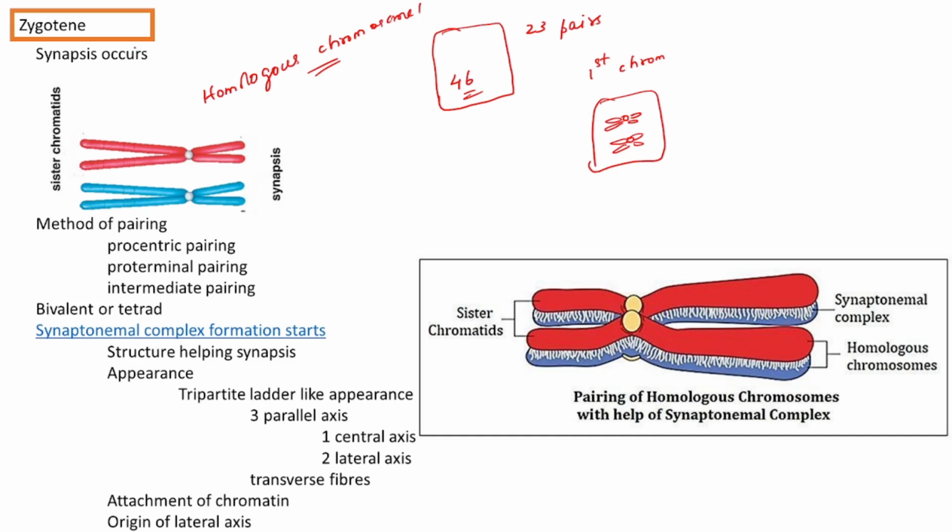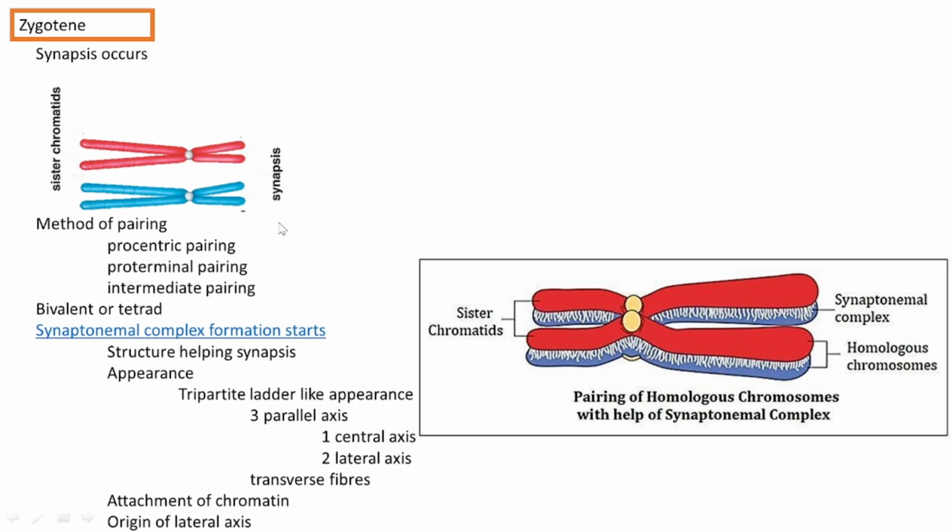So in this zygotene stage, the homologous chromosomes present in a cell are brought together. They come and align with each other to form a set. That process is called synapsis. And there are three methods of that pairing. They include procentric pairing.